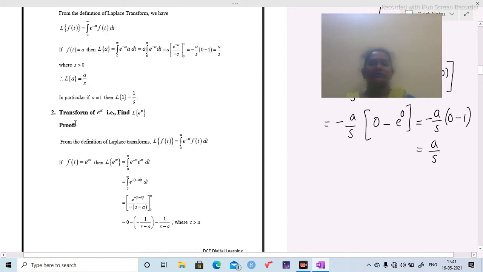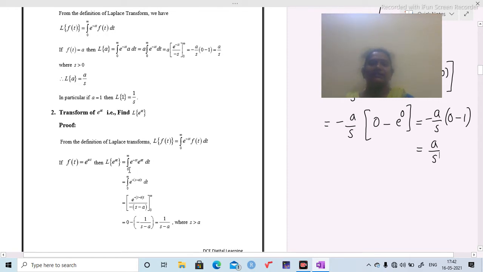Next, we are going to find out Laplace transform of e power at. So, by the definition of Laplace transform, L of f of t equals integration 0 to infinity e power minus st into f of t dt. Now, we need Laplace transform of e power at. That's why replace f of t by e power at in LHS and in RHS. Then we are going to get L of e power at equal to integration 0 to infinity e power minus st e power at into dt.